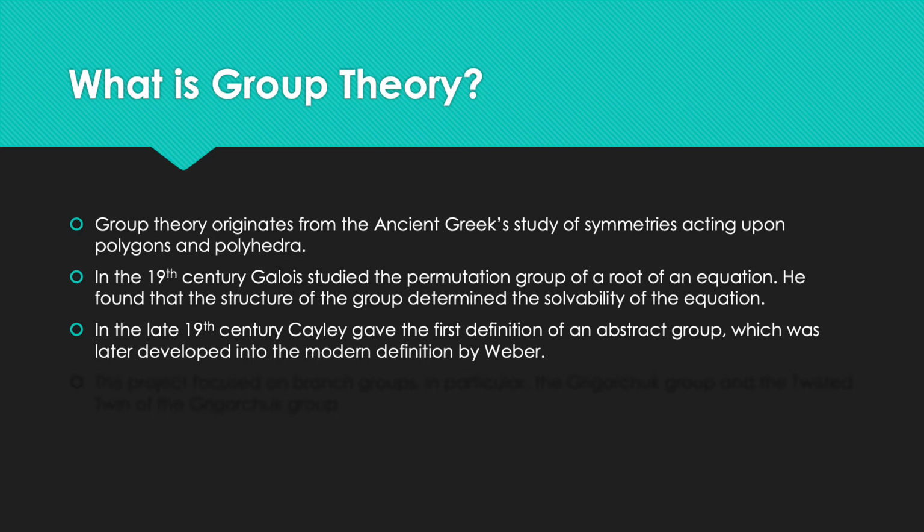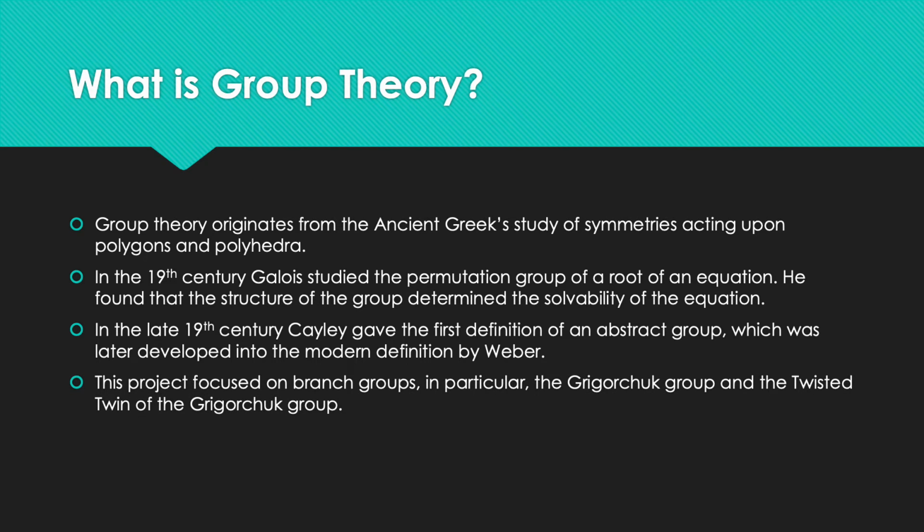Then in the late 19th century, Cayley gave the first definition of an abstract group, which was later developed into the modern definition by Weber. Weber developed the definition to a set with a binary operation which follows 4 fundamental axioms. These are closure, associativity, inverse and identity. It's not important what they are at this point, just as long as you get that a group is a set of objects which interact with each other in a certain way.